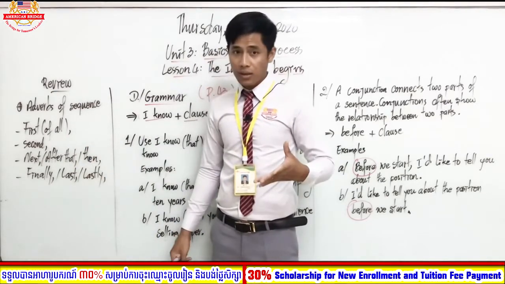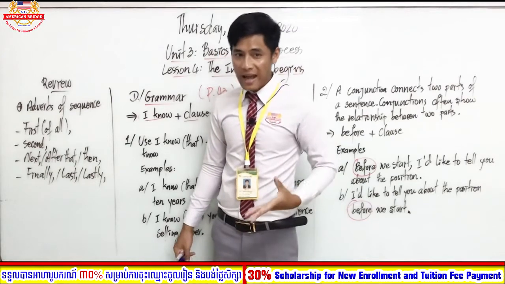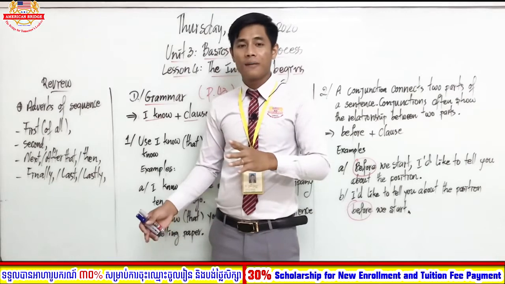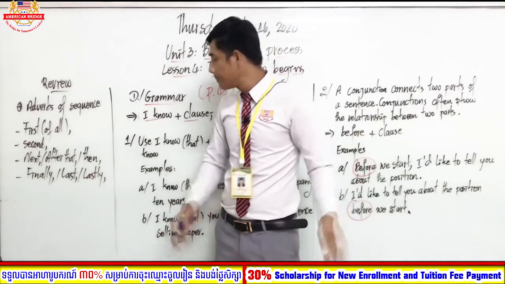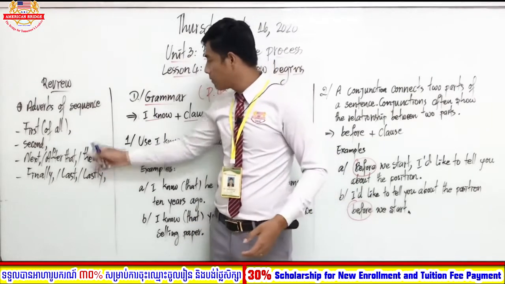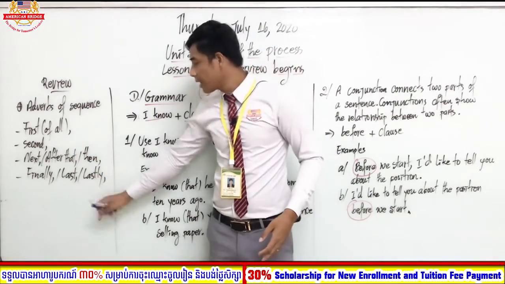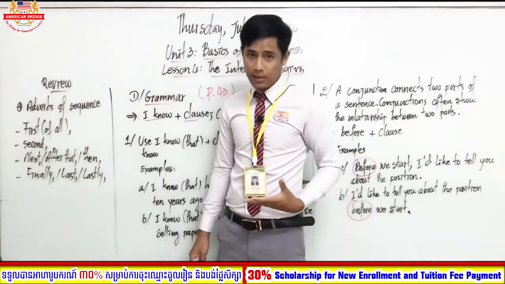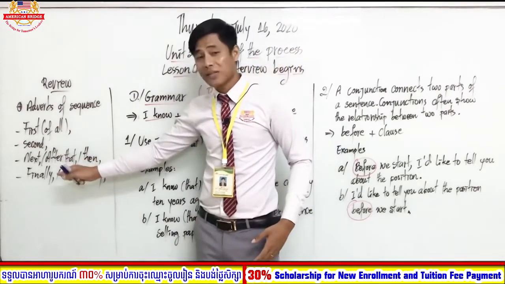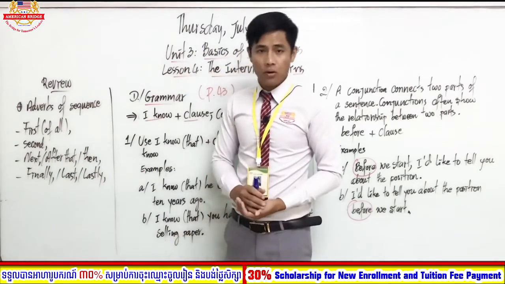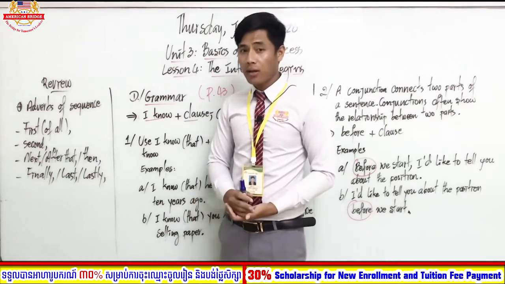Next, we mention the next action, the action that happened after another action. After that, then, also the same as next. Finally, we talk about the final action or final idea, or the final process. Lastly and last also have the same meaning as finally.